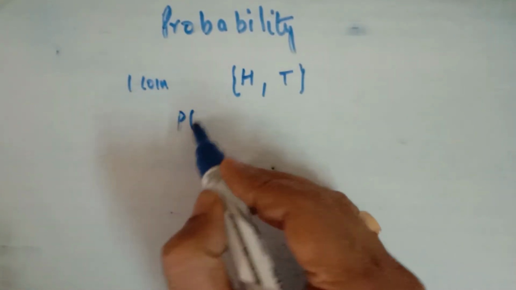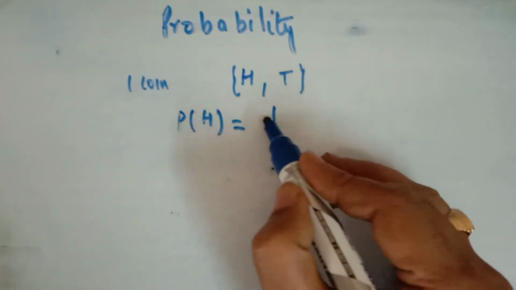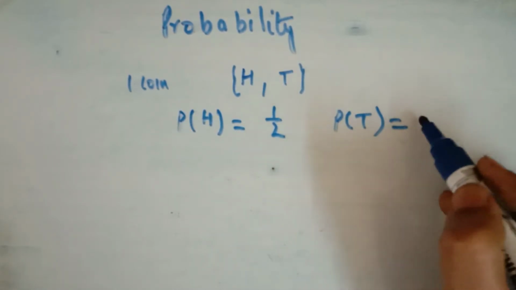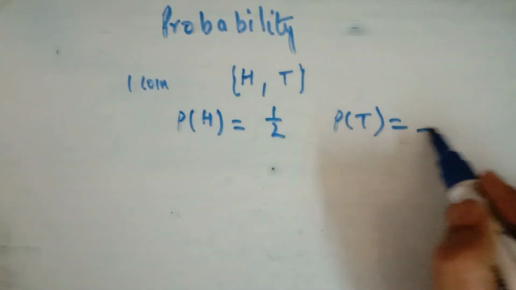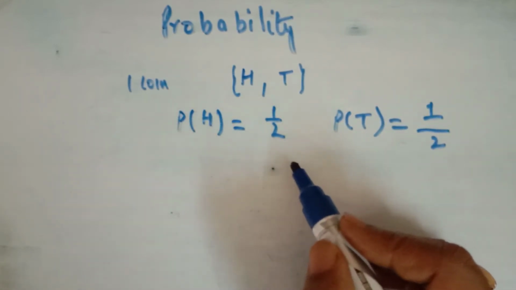So what is the chance of getting head? Chance of getting head: out of 2, it is 1. Or what is the chance of getting tail? Again, out of total 2, it is 1. So this is the meaning of probability.